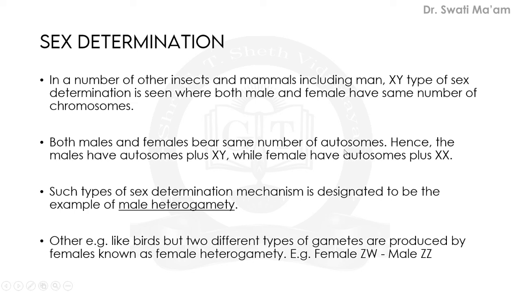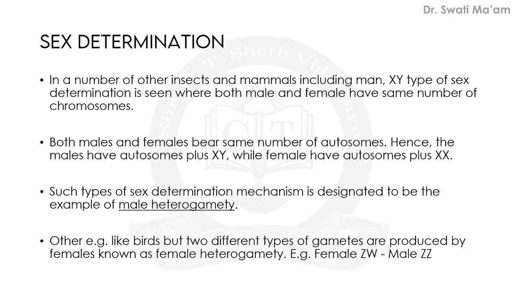What are autosomes? You already know that autosomes are those other than sex chromosomes. If we talk about humans, humans have a total of 23 pairs of chromosomes, and 22 pairs are autosomes, and the last pair is the sex chromosome pair.